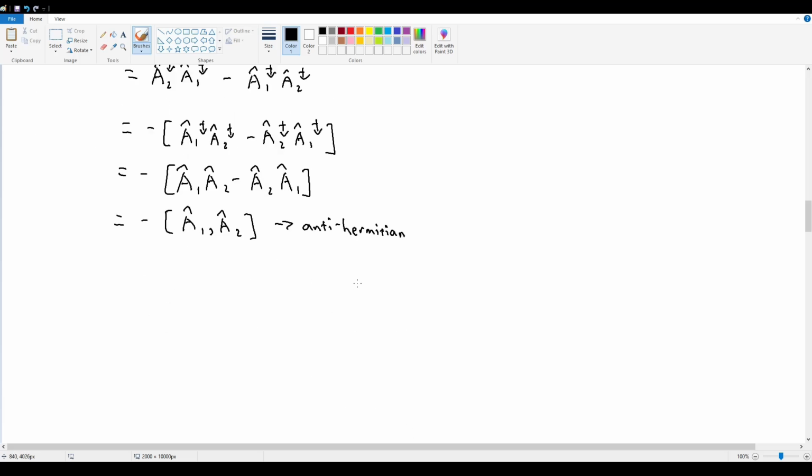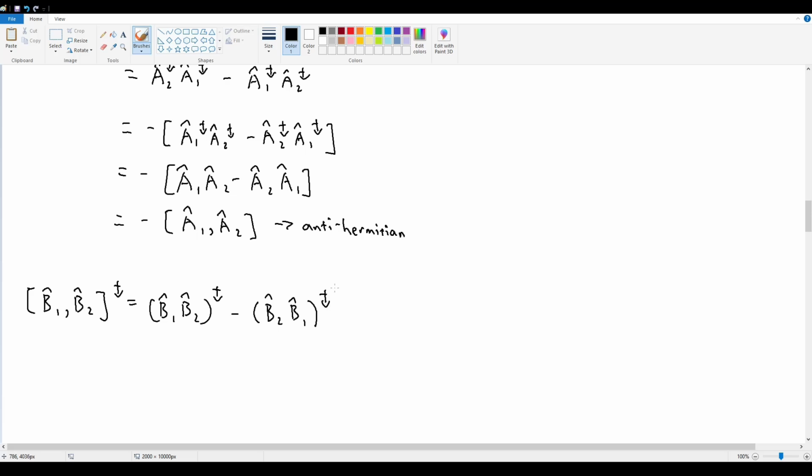Okay, now let's consider the case where you're dealing with two anti-Hermitian operators. So instead of A hat, let's do B hat 1, B hat 2. I'm going to take their transpose as before. This is going to equal B hat 1 B hat 2 transpose minus B hat 2 B hat 1 transpose.